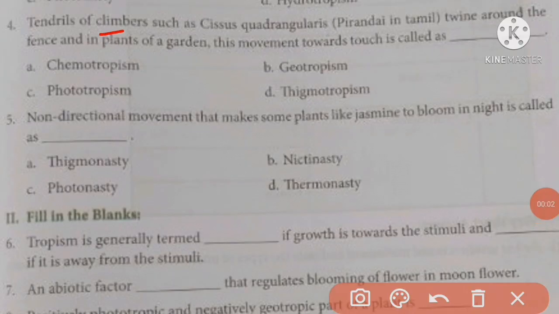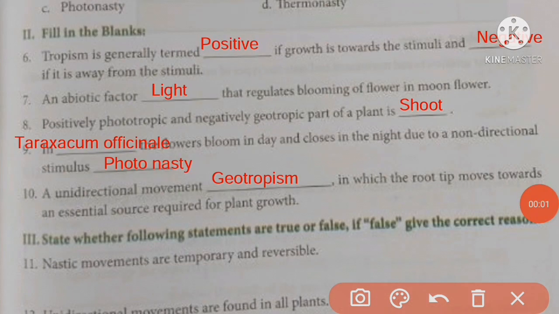Tendrils of climbers such as Cissus quadrangularis, Pirandai in Tamil, twine around the fence and plants of a garden. This movement towards touch is called thigmotropism. Non-directional movement that makes some plants like jasmine bloom at night is called photonasty. Fill in the blanks.